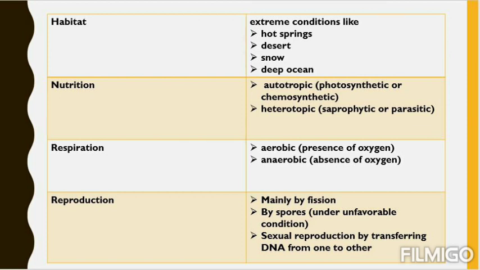Next, come to the habitat. Habitat means where they stay. Where can they stay? Extreme conditions like hot springs. Hot springs means, can you imagine the temperature there? It's always above 100 degree. Then desert. Desert means you know the temperature also. Snow in glacier area, pole areas. Then deep ocean. Deep ocean means it's very salty ocean water. So all these extreme conditions where no one can live but bacteria can live. That is why we can say bacteria are omnipresent. Bacteria can live everywhere.